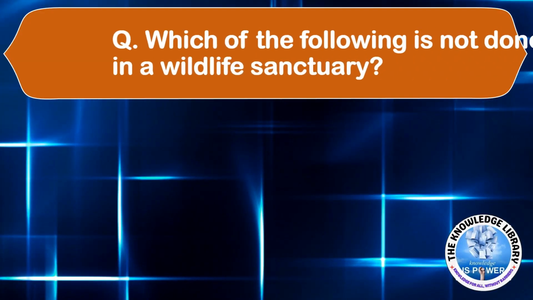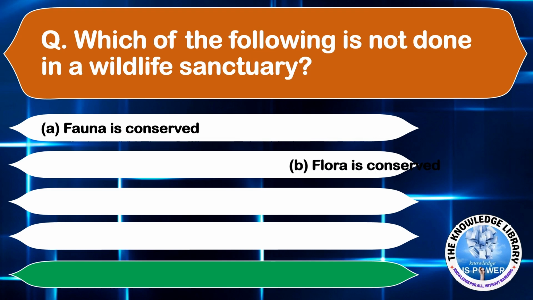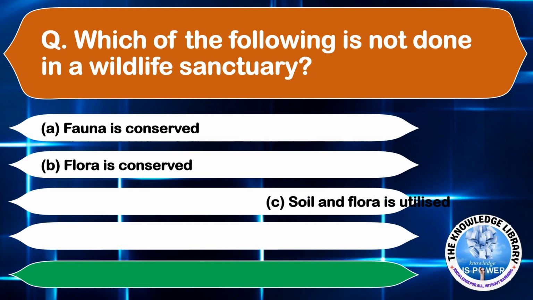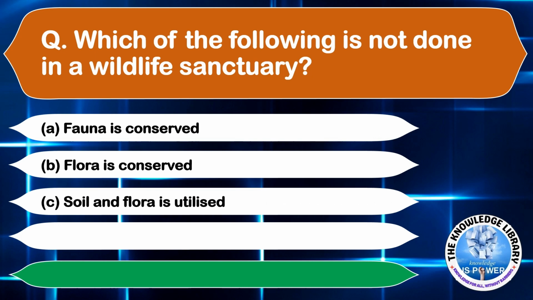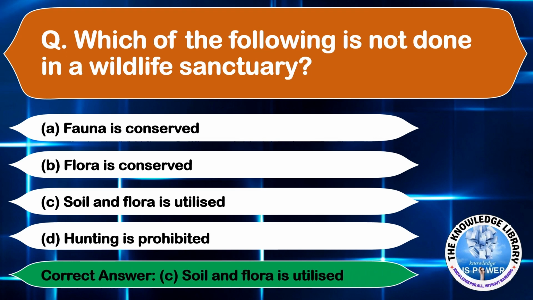Which of the following is not done in a wildlife sanctuary? Option A, fauna is conserved. Option B, flora is conserved. Option C, soil and flora is utilized. And option D, hunting is prohibited. The correct answer is option C, soil and flora is utilized. The next question is,